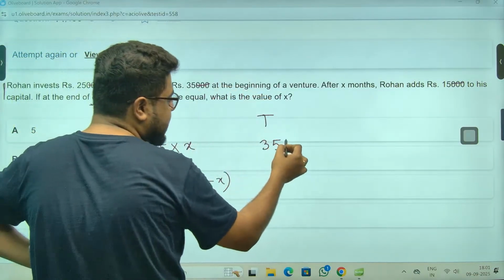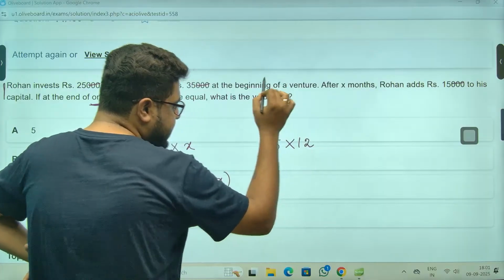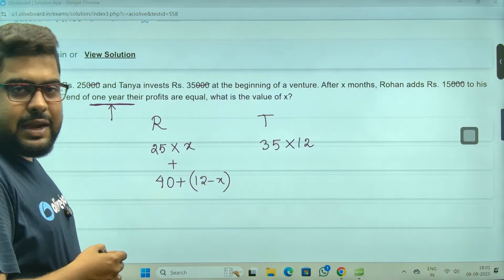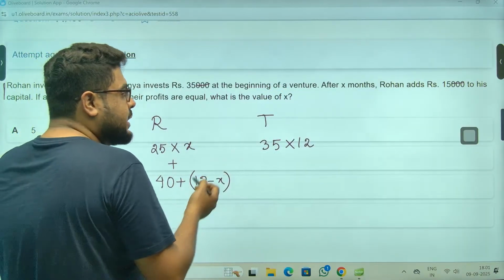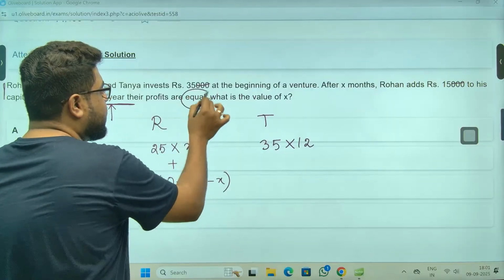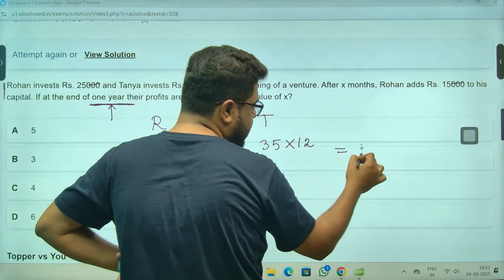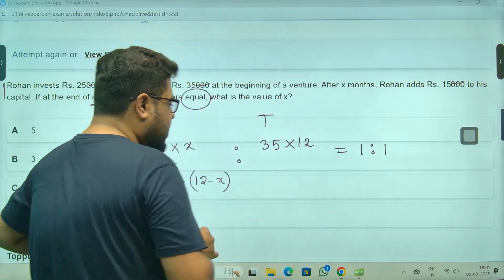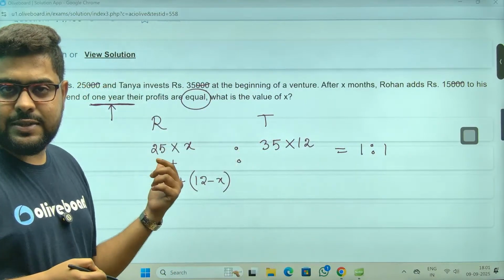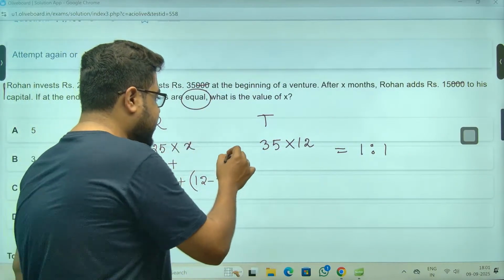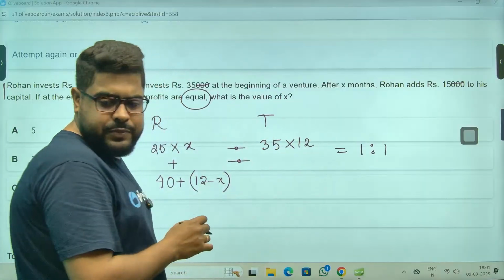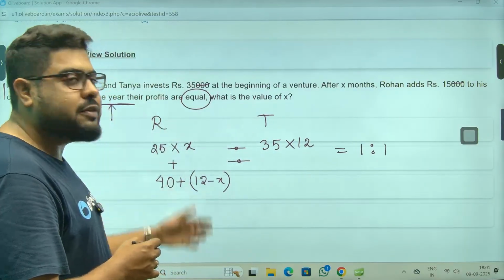Nothing is said about Tanya, which means Tanya's money was there for the full months. Now they are saying profits are equal, meaning the ratio is 1:1, or you can say both of these are directly equal to each other. From there I can figure out the value of X.